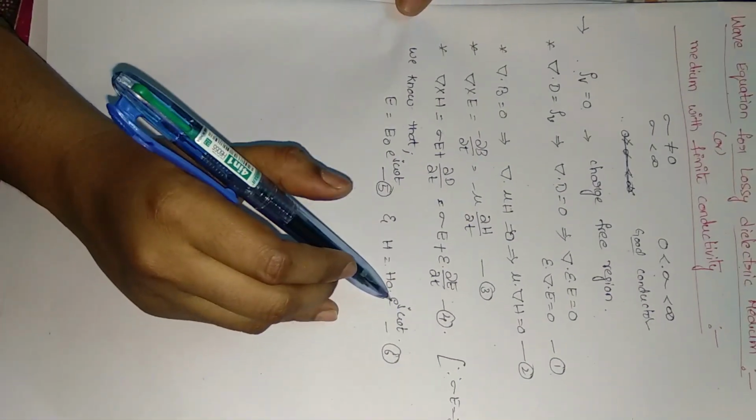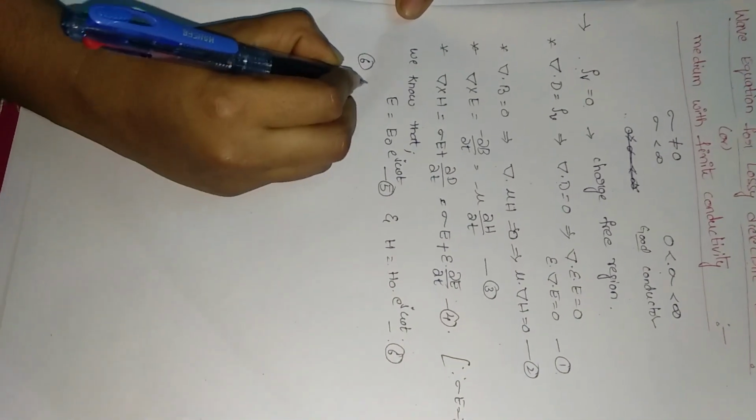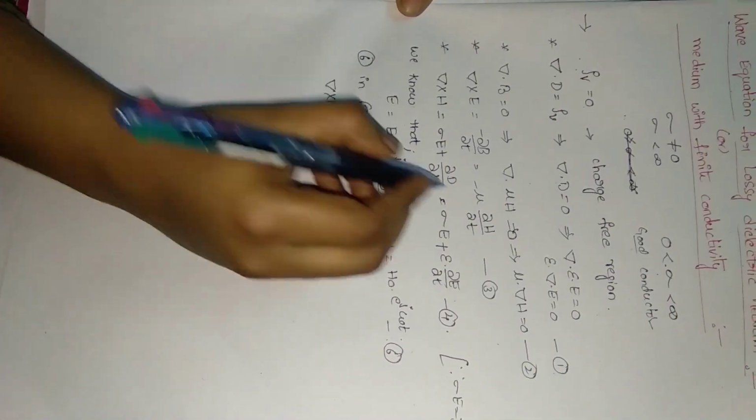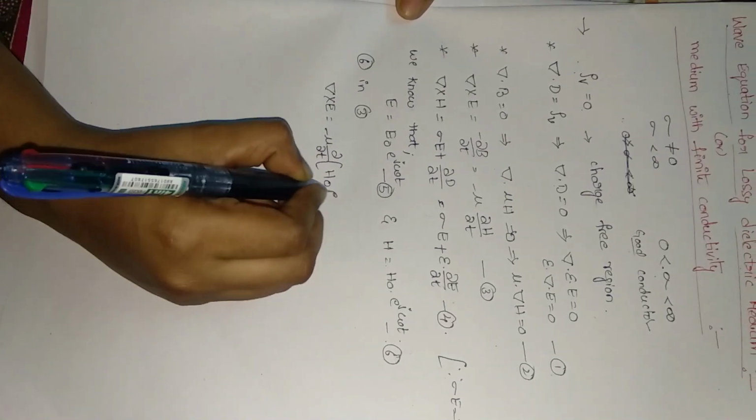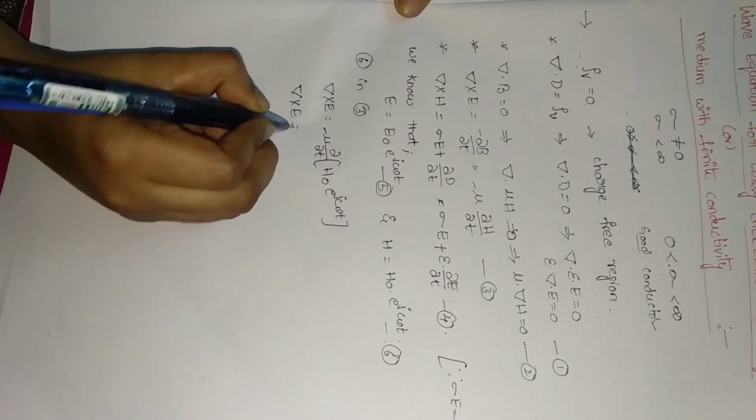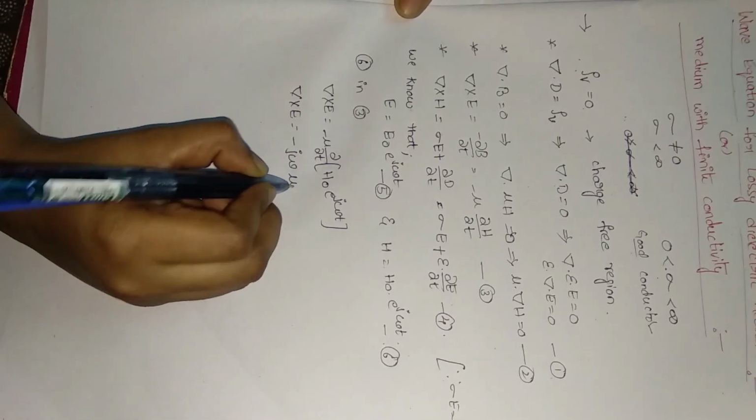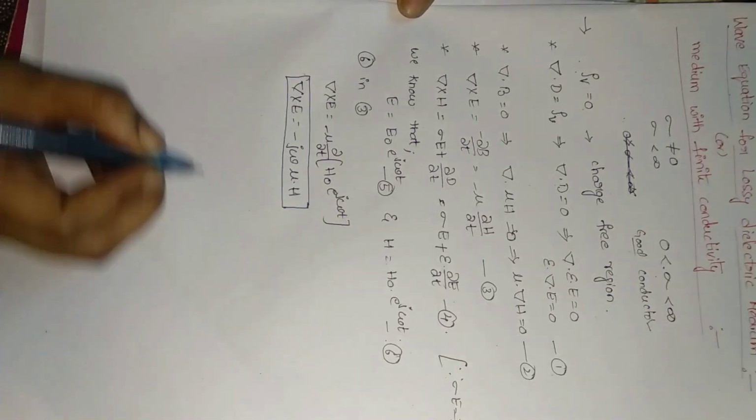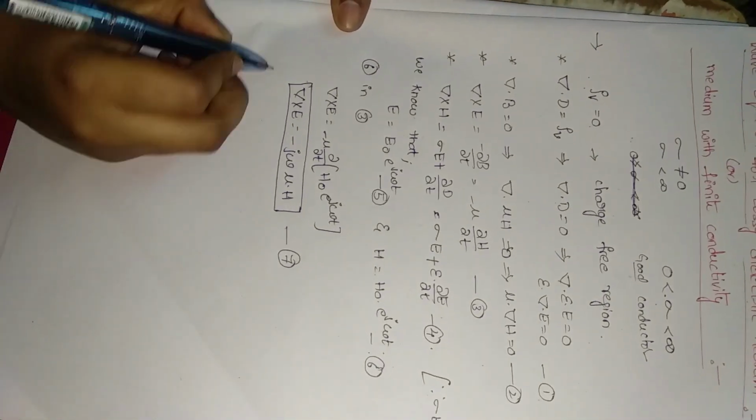Just substitute equation number 6 in equation number 3. You will get del cross E is equal to minus mu into dou by dou t of H, which is H naught e power j omega t. So therefore del cross E is equal to minus j omega mu into H, which is already derived in the previous lectures. Let this be equation number 7.